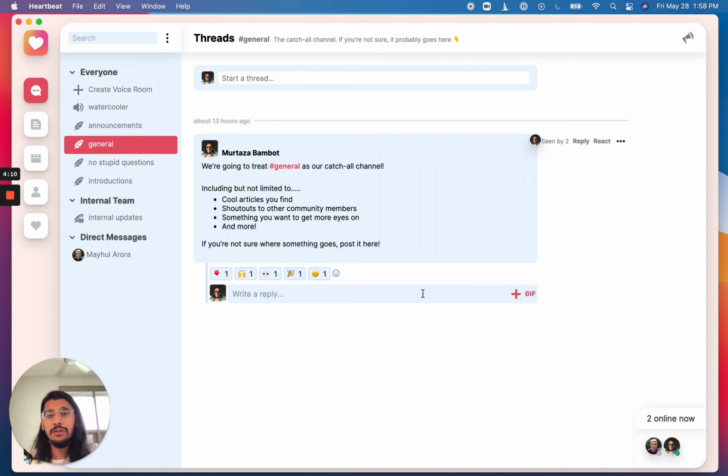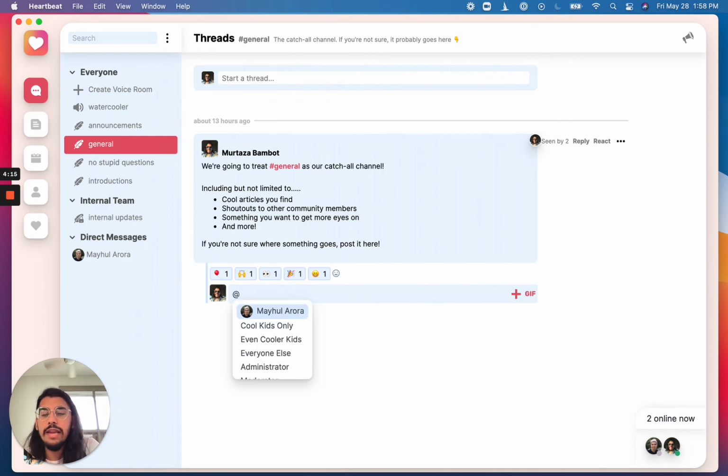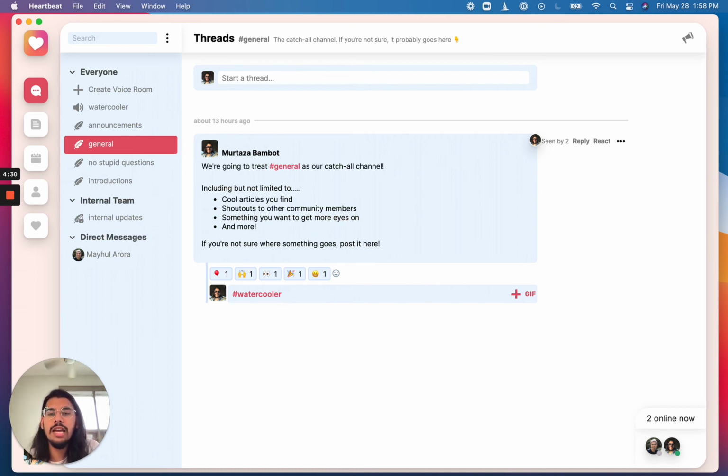The last thing that I'll go over is there's some other really cool pieces of functionality here where the same way you can @mention people on Slack, you can do it in Heartbeat. You can actually @mention entire groups. You can @mention entire roles if you want to. You can use the hashtag to grab different channels and create hot links over there. Again, similar to how you would in Slack or Discord.